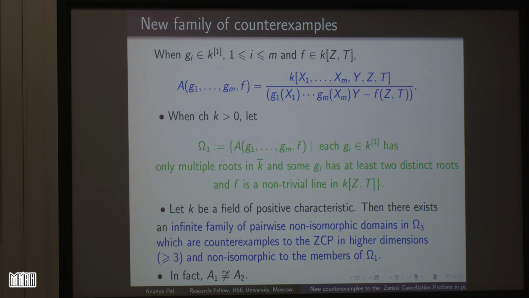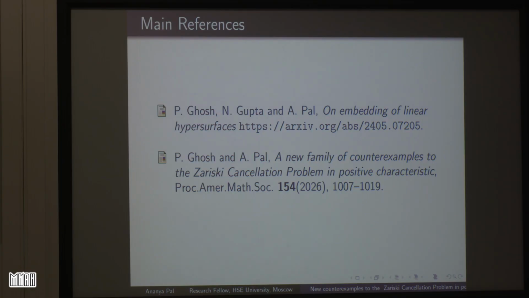In fact, we have just defined something called A2, and previously we had something called A1 from omega 1, and they are also non-isomorphic. So I think I am done.